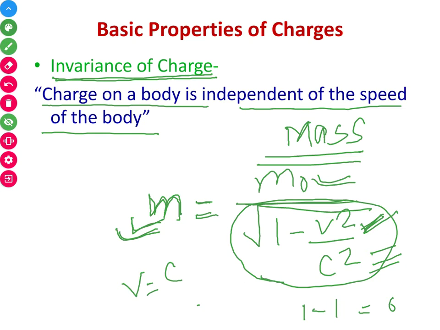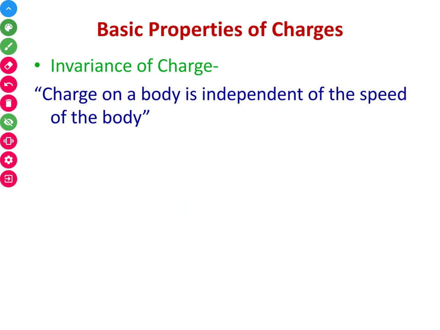So as the speed of the body increases, mass starts changing, and when the speed of the body equals the speed of light, the mass of the body becomes infinite. So mass depends upon the speed of the object, but charge, on the other hand, does not.